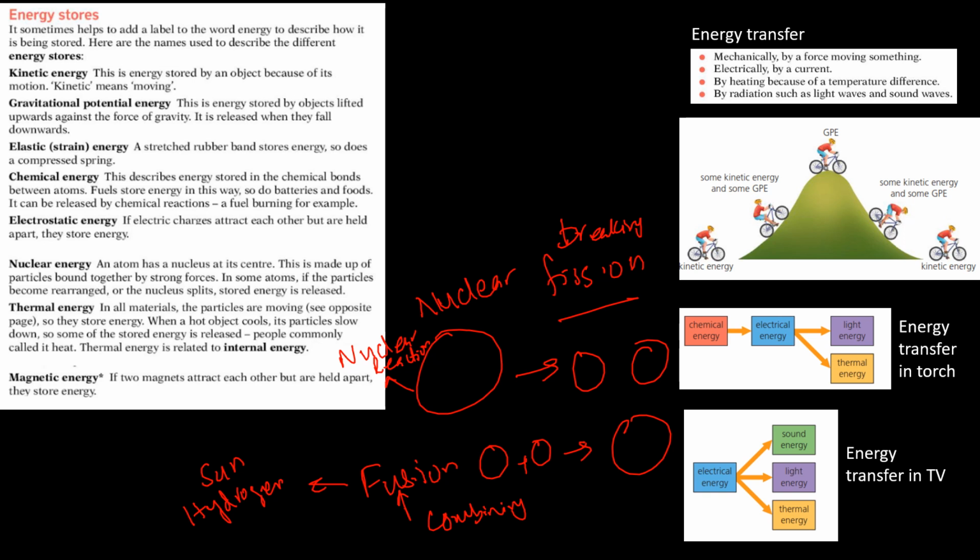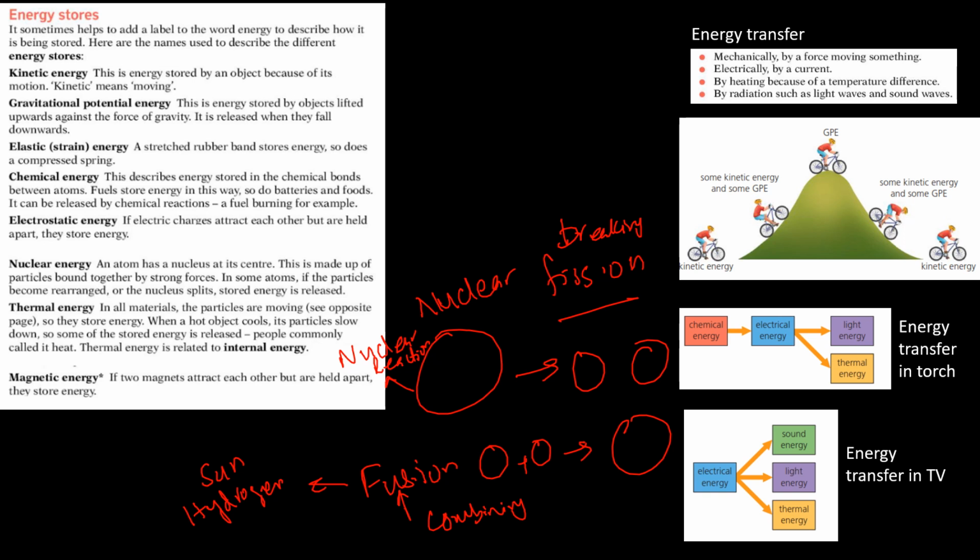And then magnetic energy, thermal energy. We are familiar with thermal energy. It's also associated with the internal energy. An atom has a nucleus at its center that is made up of particles bound together by strong forces. In some atoms, the particles become rearranged or the nucleus splits. Stored energy is released. Whereas in thermal energy, the particles are moving, so they store energy.